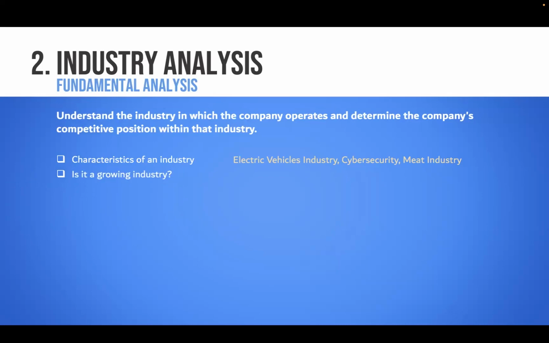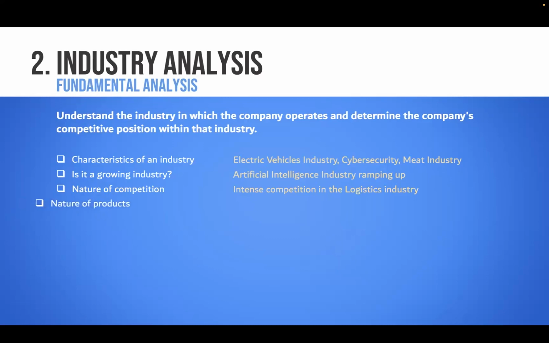Then is it growing, right? Some industries are very stale. They go at a very slow pace. An example is artificial intelligence industry is ramping up. There's a lot of hype, speculation, right? So are you investing in a dull company, value company, or a growth company like AI companies, right? Nature of competition, right? There's intense competition in logistics industry. So you need to think 10,000 times before you invest in one specific company in logistics area, right?